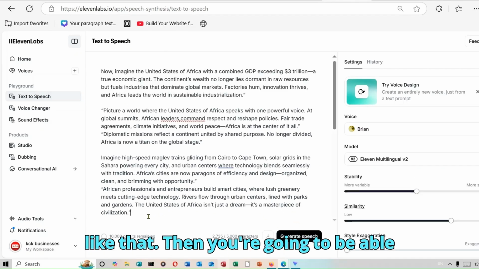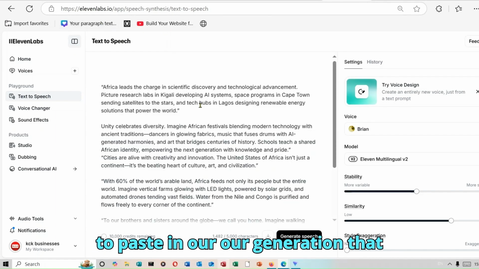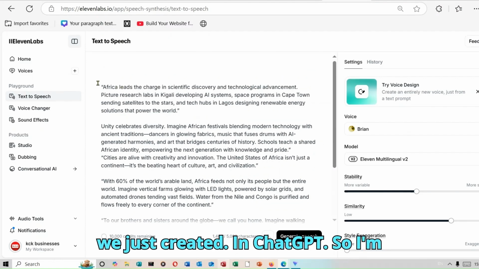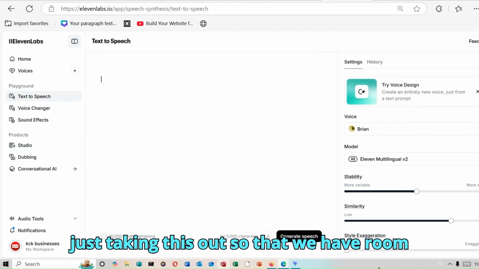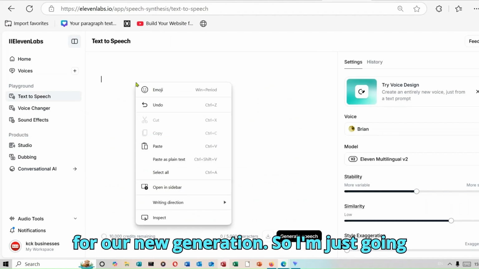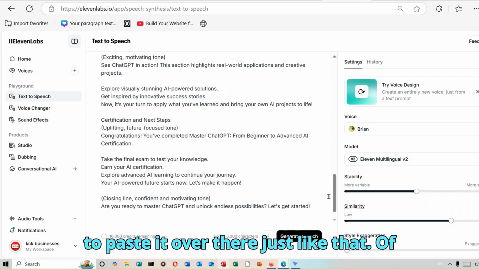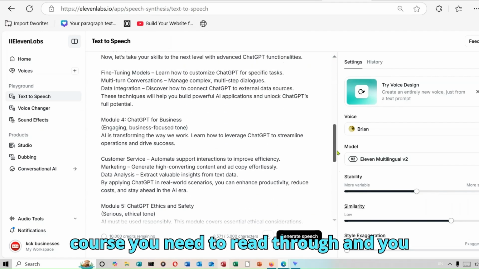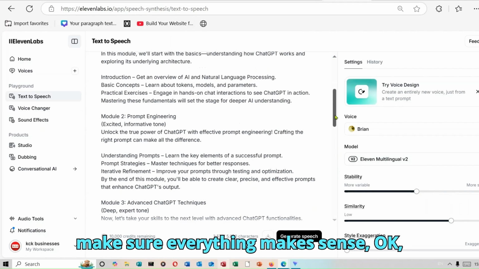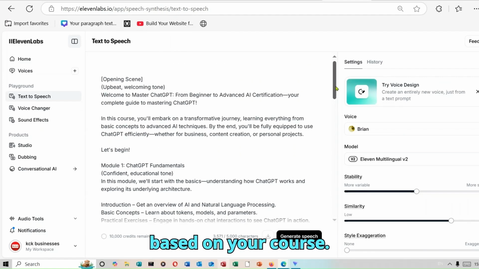Then you're going to be able to paste in our generation that we just created in ChatGPT. So I'm just taking this out so that we have room for our new generation. I'm just going to paste it over there, just like that. Of course, you need to read through and make sure everything makes sense, based on your course.